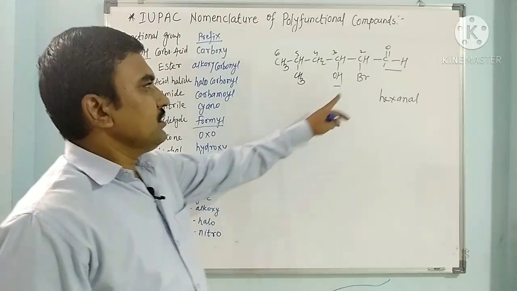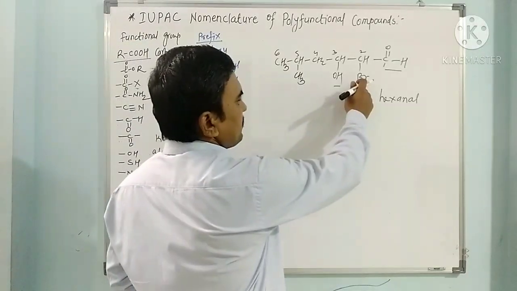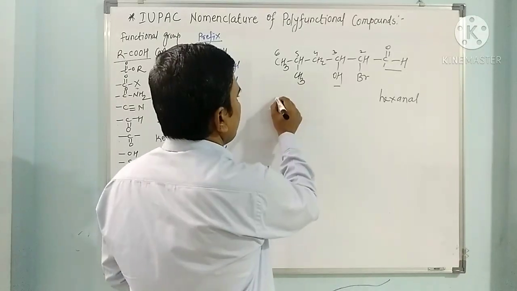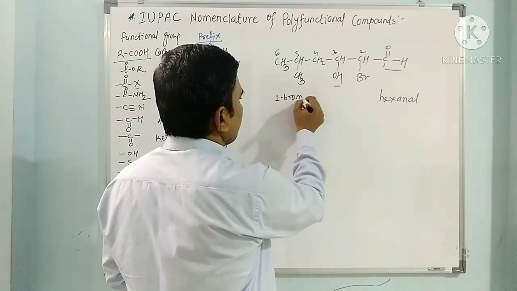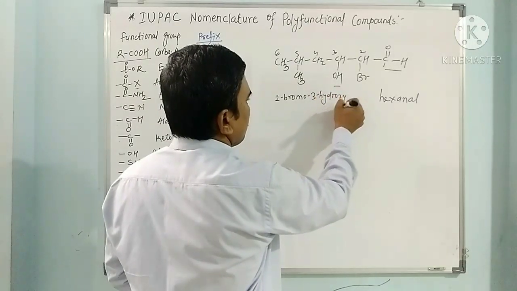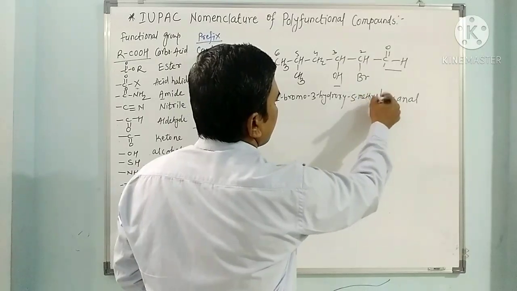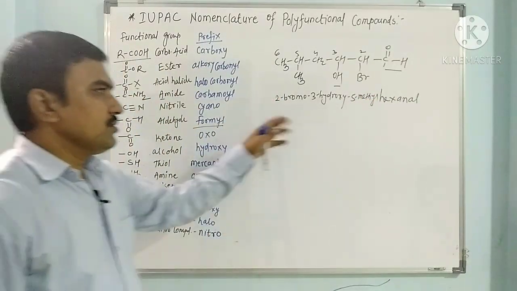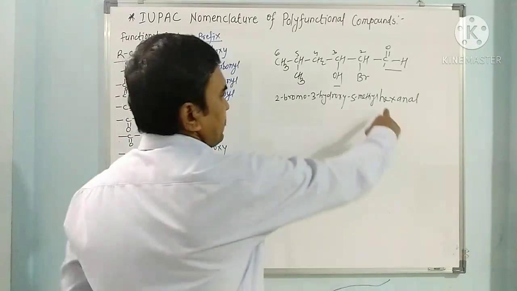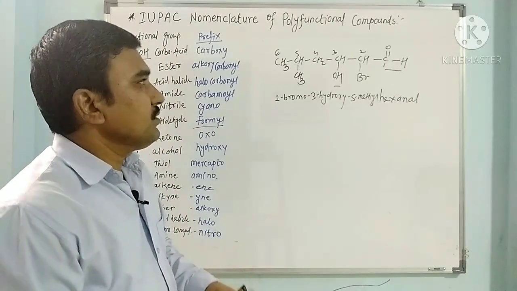In this hexanal, 2 is having Br, 3 is having hydroxy, 5 is having methyl. So B comes first, bromo, B, hydroxy, H, then methyl. So this is 2 bromo, 3 hydroxy and 5 methyl, hexanal. So in this way it is named as per the IUPAC rules.